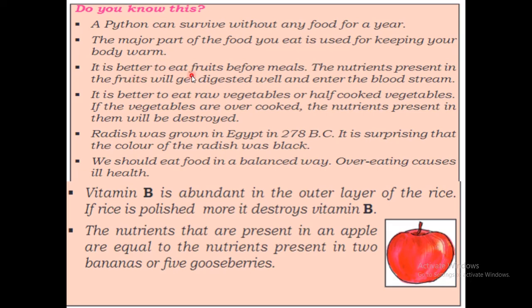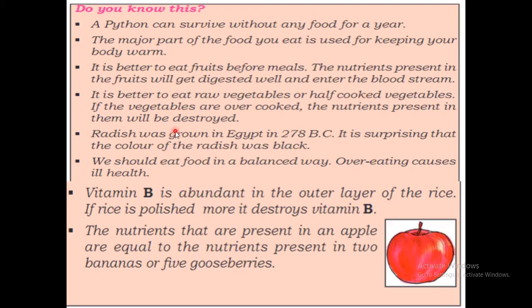It is better to eat fruits before meals. So before having our meals we can eat fruits. The nutrients present in the fruits will get digested well and enter the bloodstream. The fruit contains nutrients which can be digested easily by our body, and they will enter into the bloodstream. It is better to eat raw vegetables or half cooked vegetables, instead of eating overcooked vegetables.